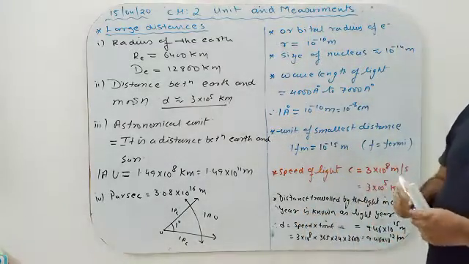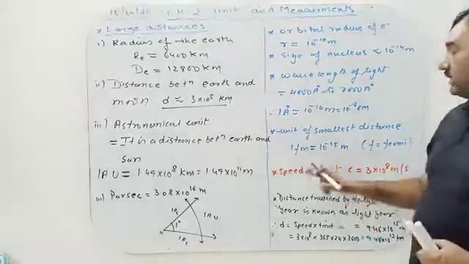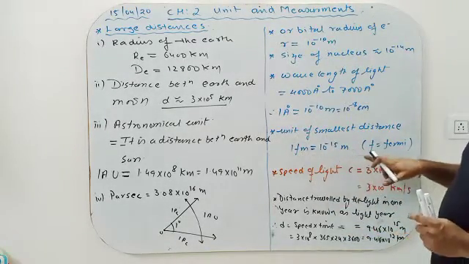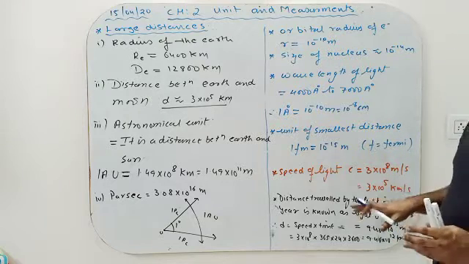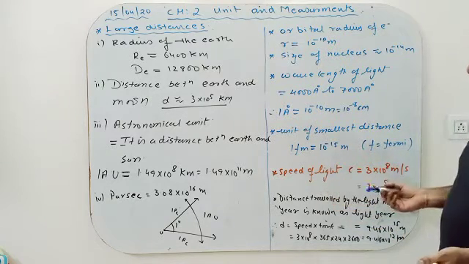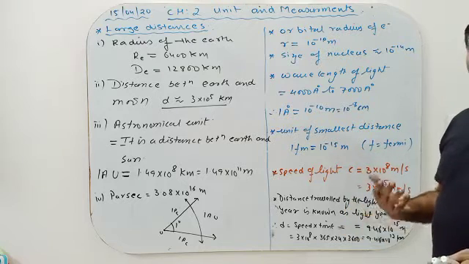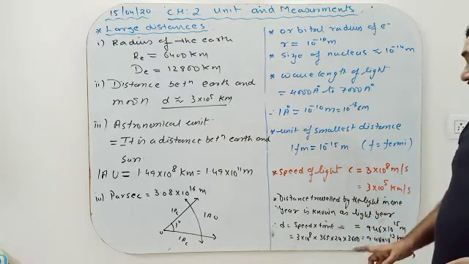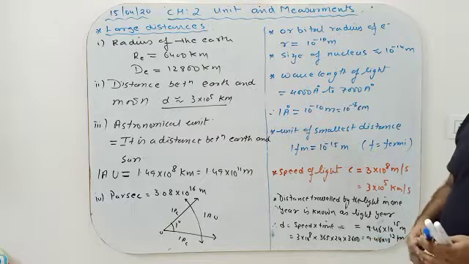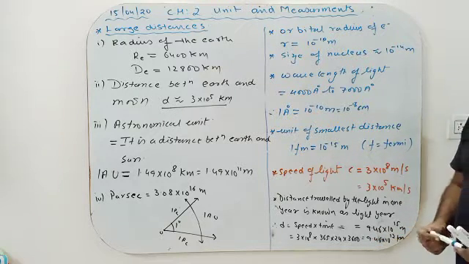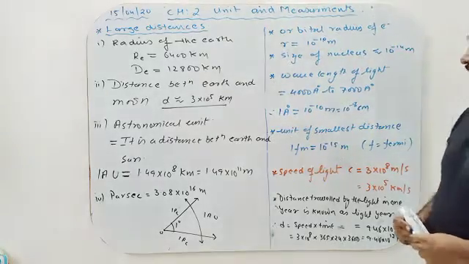Okay, and the smallest unit for the measurement of distance is the Fermi. 1 FM is 10 raised to power minus 15 meter. F stands for Fermi. Speed of light, maximum students know, 3 into 10 raised to 8 meter per second. Distance traveled by the light in 1 year is known as the light year, 9.46 into 10 raised to power 15 meter or 9.46 into 10 raised to power 12 kilometer.